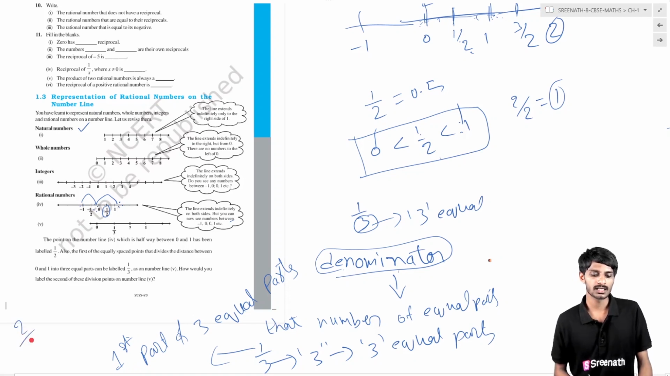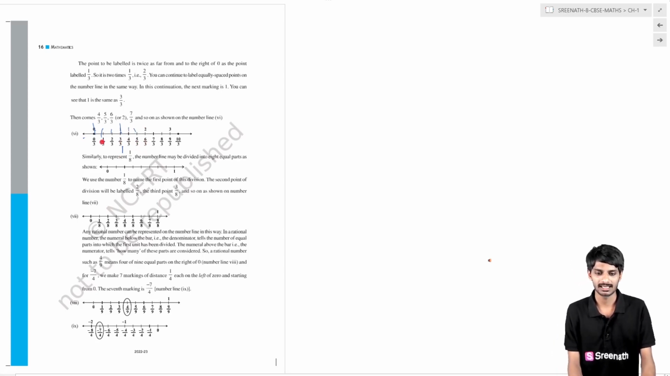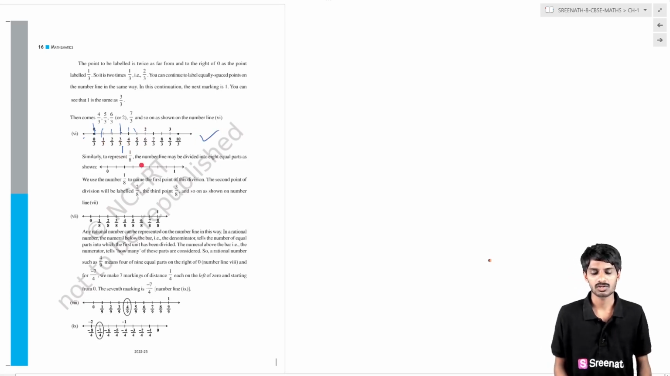If it is 2 by 3, then it is the second part of 3, like that you have to represent. Here you can see it is 0 and it is 1. Here the denominator is 3, so you have to break this into 3 equal parts. 1 by 3 means the first equal part, 2 by 3 means the second equal part, 3 by 3 means the third equal part, which is nothing but 1. In the same way, 4 by 3 is the fourth part, 5 by 3 is the fifth part, 6 by 3 gives rise to 2. Like that you will represent the rational numbers on the number line.